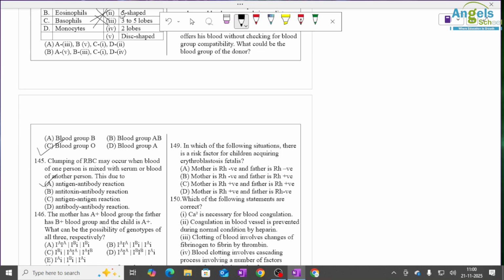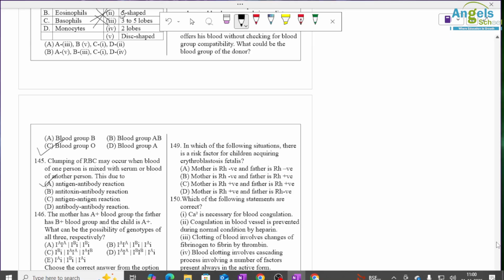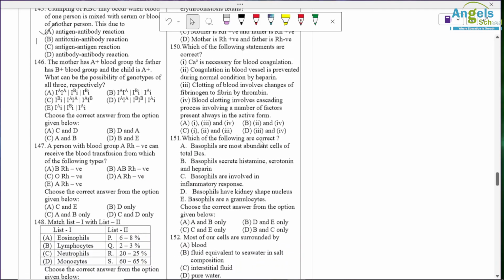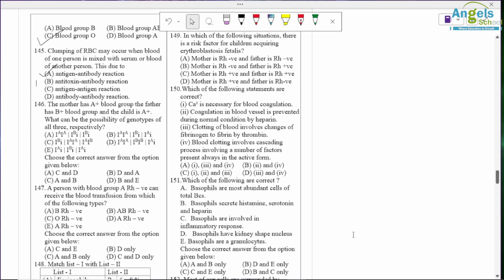The mother has A positive blood group and father has B positive blood group and child has A positive. What is the possible genotype? Okay, so if A blood group is there, then IA IA or IA small i.